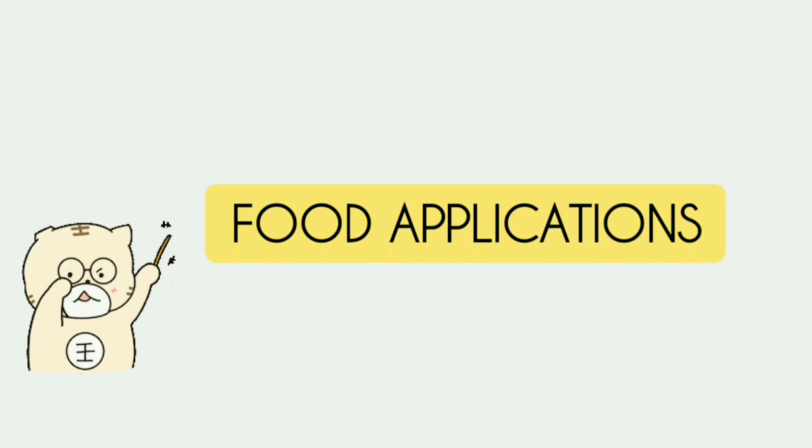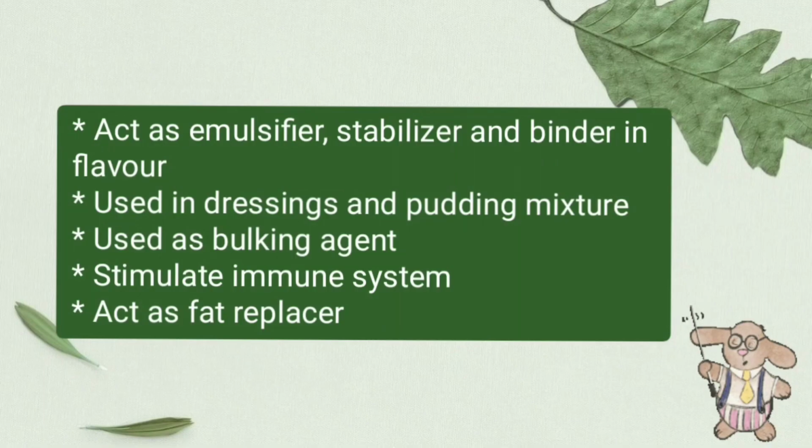Next topic, food applications of hemicellulose. Hemicellulose acts as an emulsifier, stabilizer and binder in flavor. It is used in dressings and pudding mixtures, and also used as a bulking agent. They stimulate the immune system and act as a fat replacer.